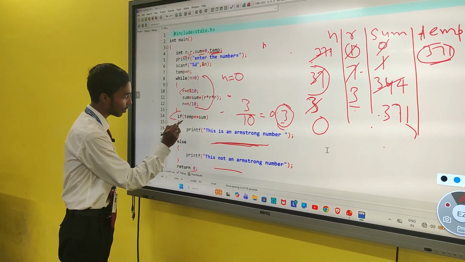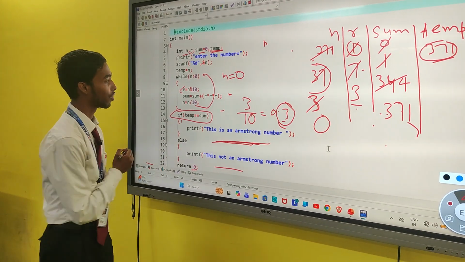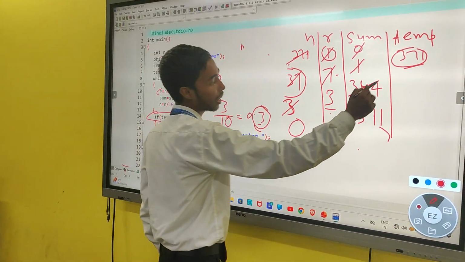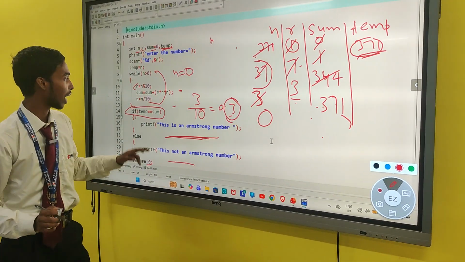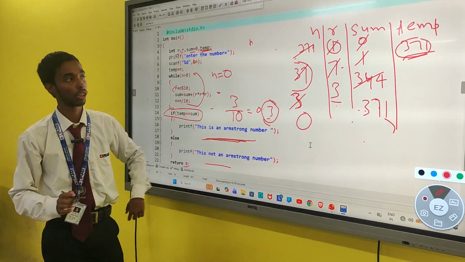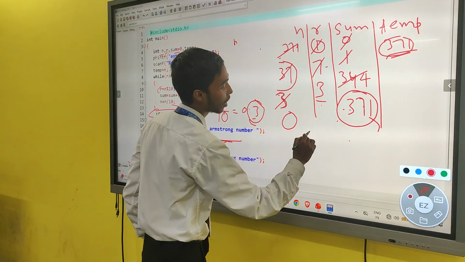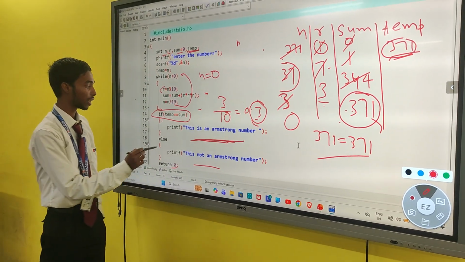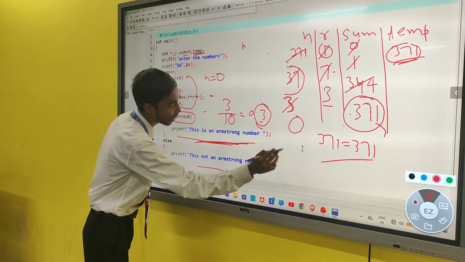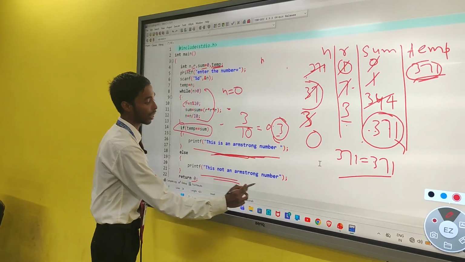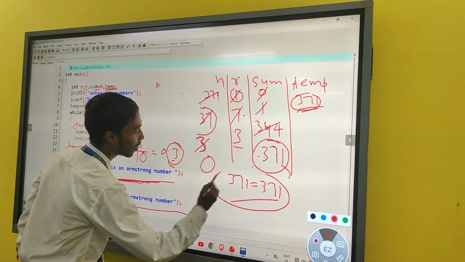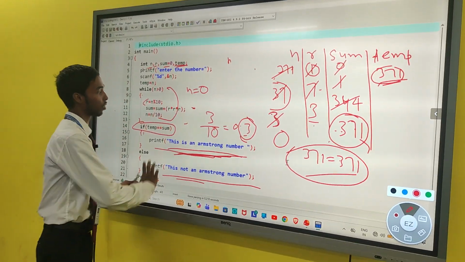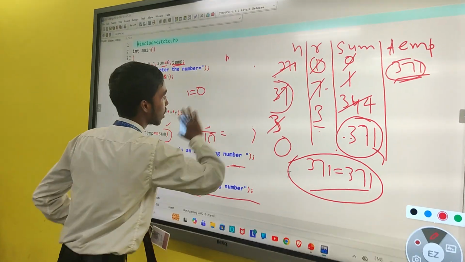Now this condition will be checked. If temp equals sum, what is my value in temp? 371. And the last value stored in sum is 371. This value is matching. Now if the condition is matching, this line will be printed, otherwise this line will be printed. So the value is matching, so when we compile, this will show this is an Armstrong number. So I am running it in the compiler.